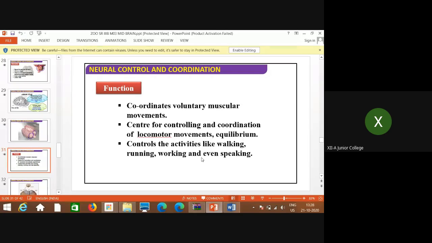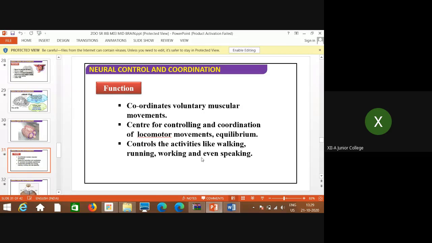It is balanced. This is how it is balanced. This controls activities like walking, running, and even speaking. All these muscular movements are controlled and coordinated with each other. If there is no coordination, you can't walk properly, imbalance will be there, and you may fall down. Even in running, if your body is not maintained in that state, then you may fall down.